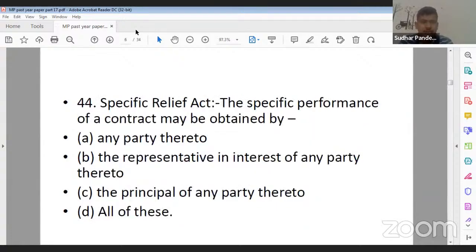Next question is question number 44. Now, this particular question is stating